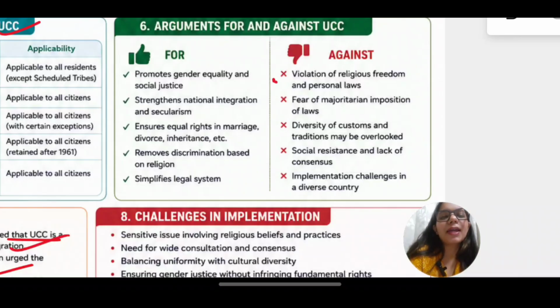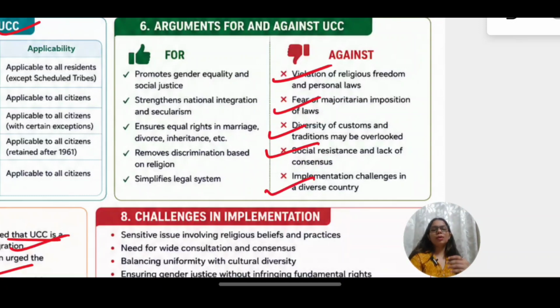It is stated that it violates religious freedom and personal laws. Then there is a fear of majoritarianism. There is a diversity of custom and tradition. Then, of course, how will you integrate tribal people as well? Then there is social resistance and lack of consensus on UCC, and there are implementation challenges.